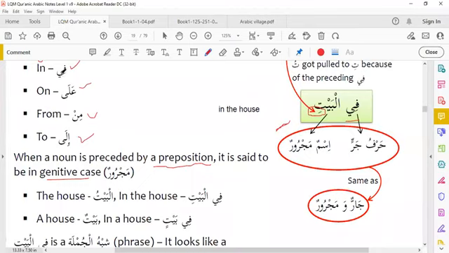And these are the prepositions fi, ala, min, and ila. The house, al baytu. In the house, fil bayti. This is genitive case.